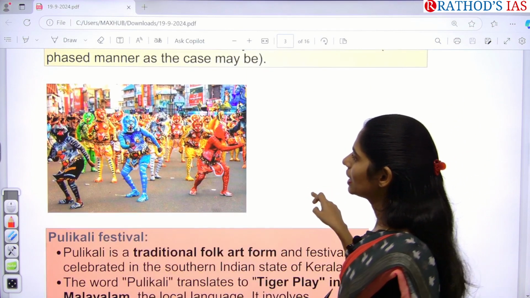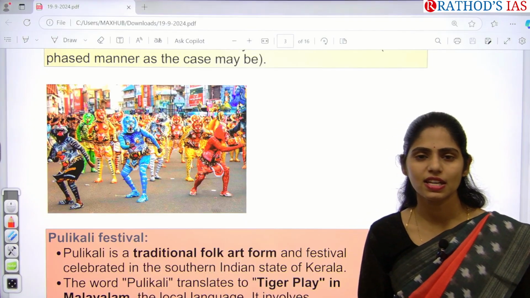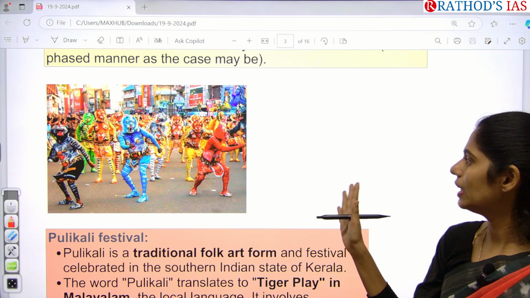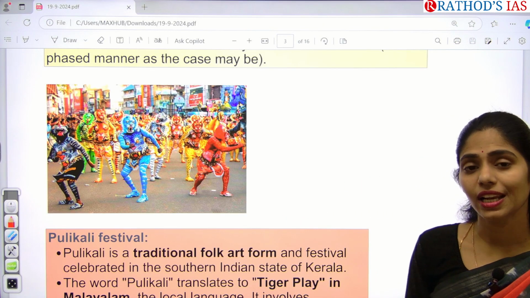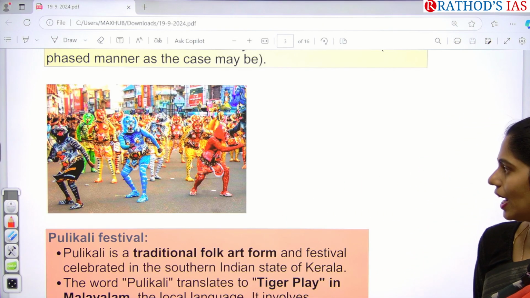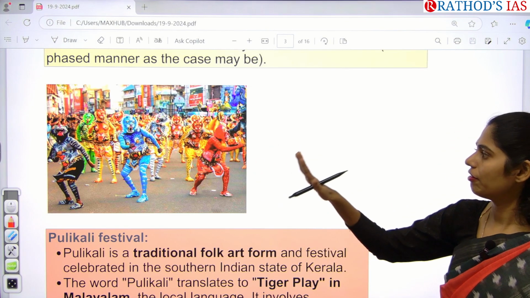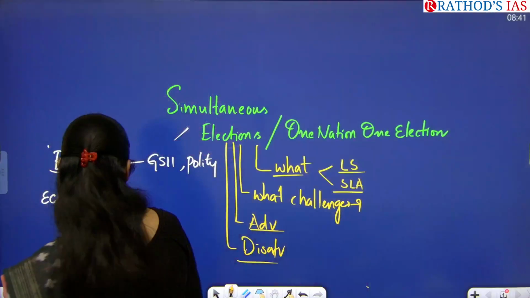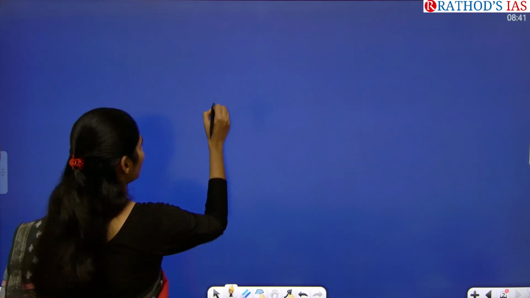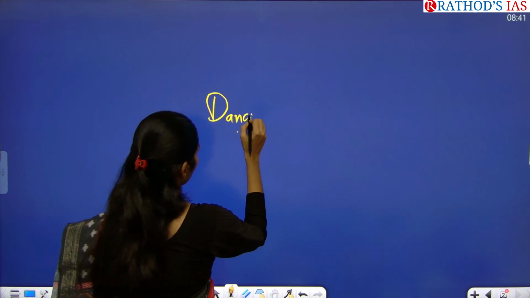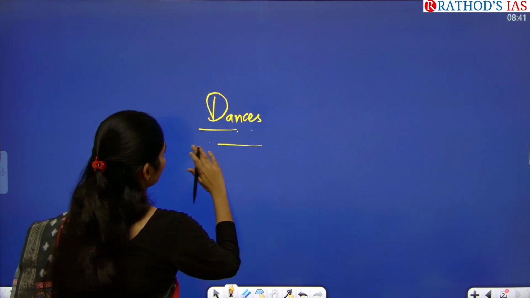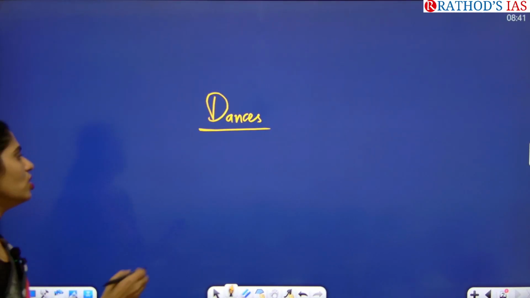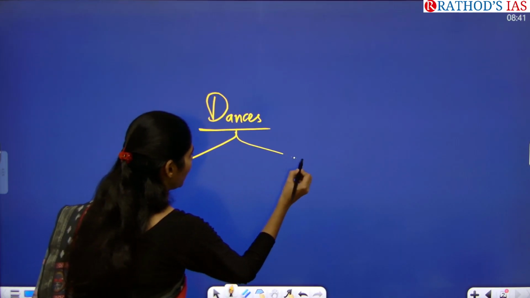And see this image. So recently we discussed about Onam festival, right? So I said in that Onam festival, Pulikali is one of the important celebrations. And actually in today's newspaper, I find this Pulikali dance, it is a folk dance. Okay, so here you have to see this topic of dances in your art and culture, and there is a very high chance of getting prelims and mains questions from these dances. So in these dances we have two types of dances.